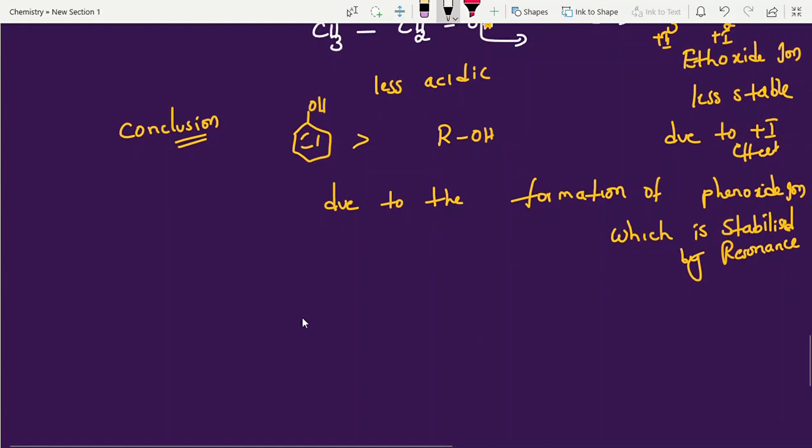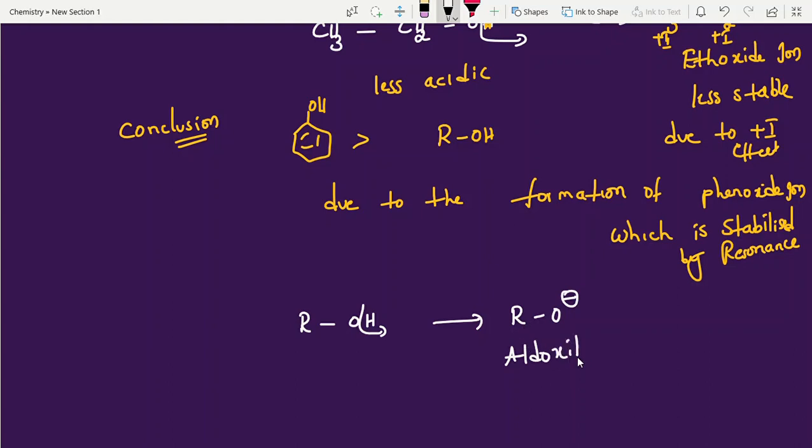Okay. See here, alcohol is also losing hydrogen, but after that it forms alkoxide ion, ethoxide. If you take ethyl group, ethoxide, methyl group, methoxide, like that. Alkoxide ion is destabilized by inductive effect. Inductive effect, most important.